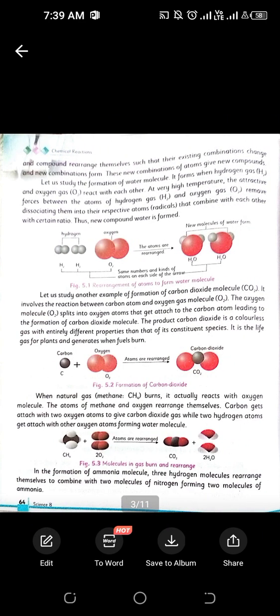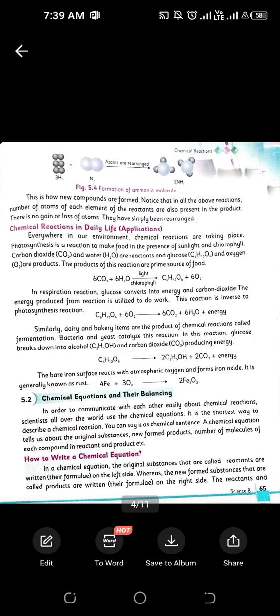So this is how a chemical reaction occurs: hydrogen and oxygen react to form water, carbon and oxygen react to form carbon dioxide. CH4 is our natural gas, methane. CH4 reacts with oxygen to form carbon dioxide and water. So these are some common examples from our daily life of how the reactants, elements, atoms, compounds react to form the products.